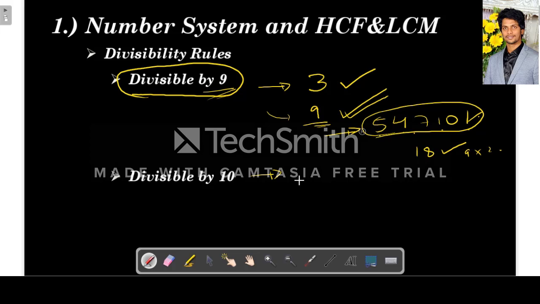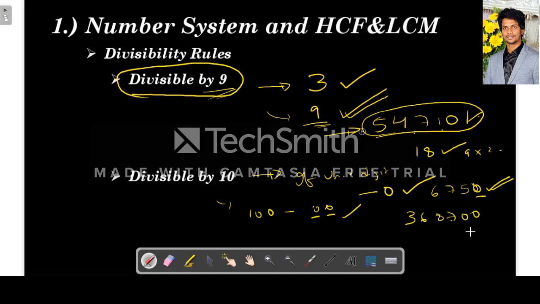Next is divisibility by 10. If the unit digit is 0, then the number is divisible by 10. Similarly for 100, if the last 2 digits of the number are 0, then the number is divisible by 100. For example, take 6750. As the unit digit is 0, this number is divisible by 10. Similarly, if you take 368700, as the last two digits of this number are 0, this number is divisible by 100.